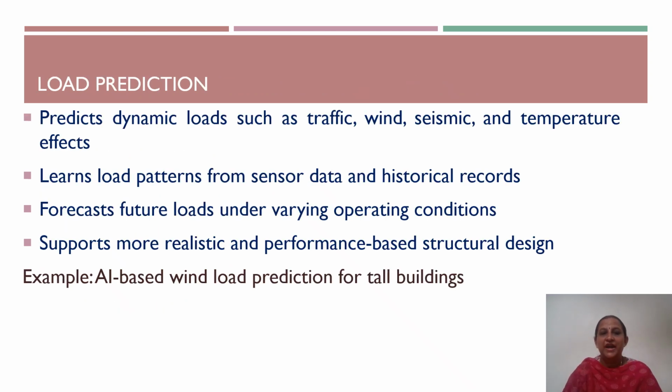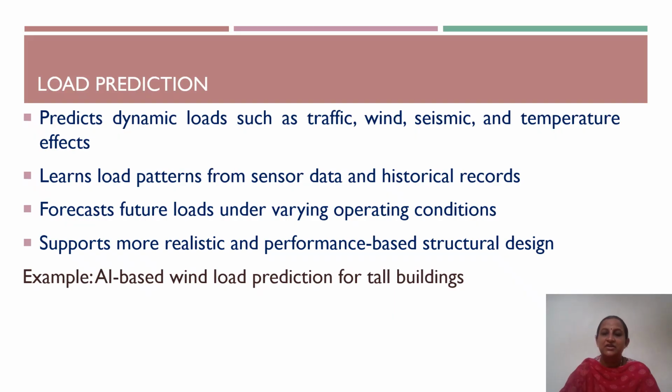First, we'll see how AI is used in prediction of load. Structural loads acting on a structure are often dynamic and change with time. These loads include traffic load acting on bridges, wind loads on high-rise structures, earthquake load acting on structures, and temperature effects. These loads vary with respect to time, and AI models can learn load patterns from historical records and real-time sensor data collected from structures. By analyzing these data, the models identify trends and relationships in load variation.